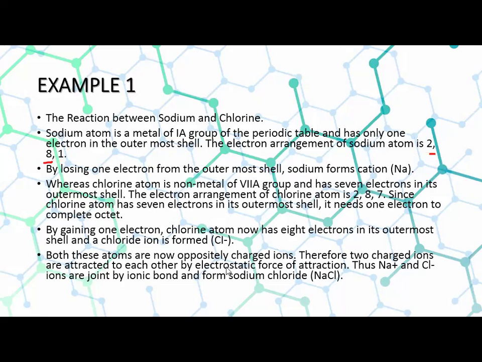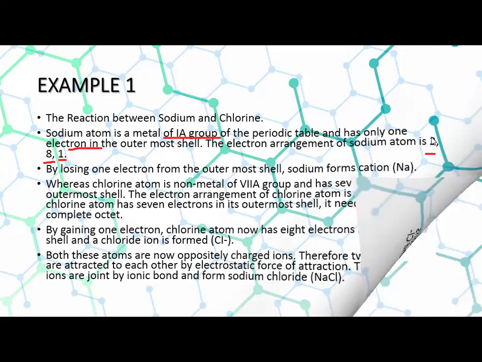It gains a plus charge. So now class, you can easily observe that sodium has an Na plus charge. The other thing is that the chlorine atom has 7 electrons in its valence shell, and chlorine needs 1 electron to be stable. So the 1 electron lost by the sodium is given to the chlorine atom, and these two atoms, by transferring the electron, form a bond known as ionic bond.